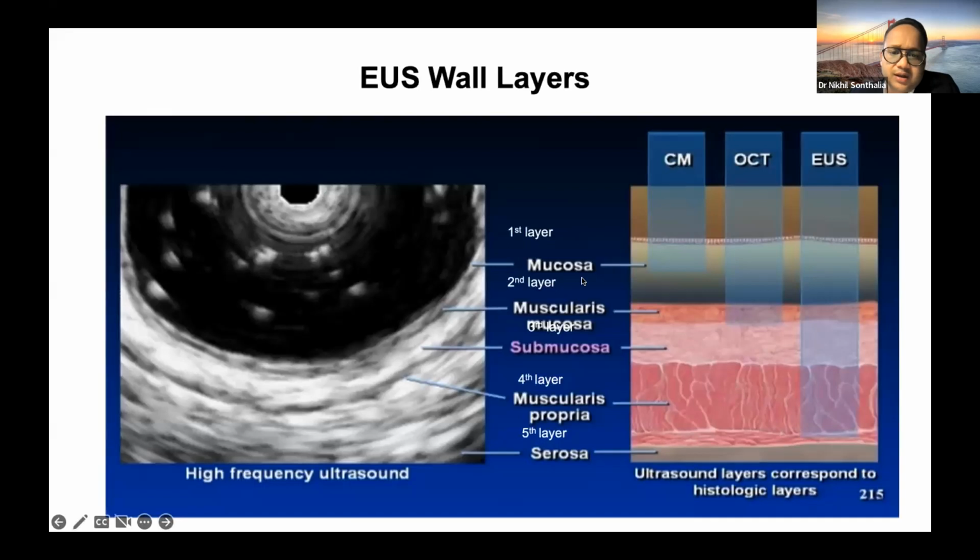So the basics is, when we evaluate EUS, we see anechoic, hypoechoic, or hyperechoic structures. The GI tract is basically divided into a 5-layer structure based on the EUS image, where the first layer is a hyperechoic mucosal layer. The second layer is a hypoechoic muscularis mucosae. The third layer is again a hyperechoic submucosa. And the fourth layer is a hypoechoic muscularis propria. And the fifth layer is the serosa.